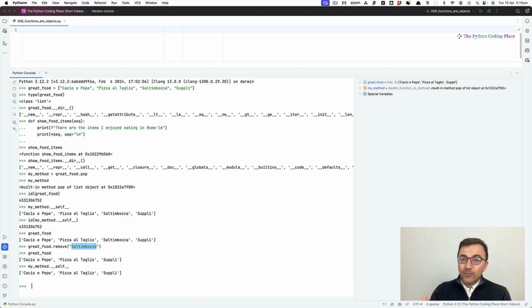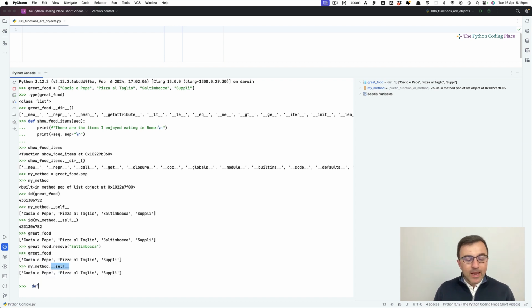So a function, a method in this case, just a function, has attributes, and one of the attributes there is self, the object, the instance that the method is attached to. This is important because a method needs to have access to the information in the object. Let me show you one other example of a sort of weird way where we can use the fact that functions are objects. We can create our own data attributes.